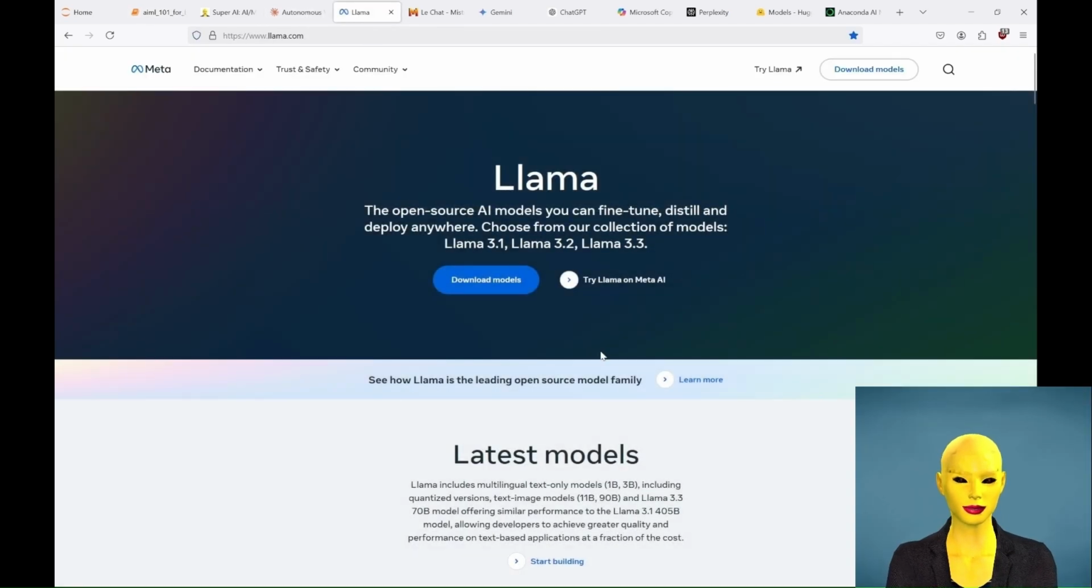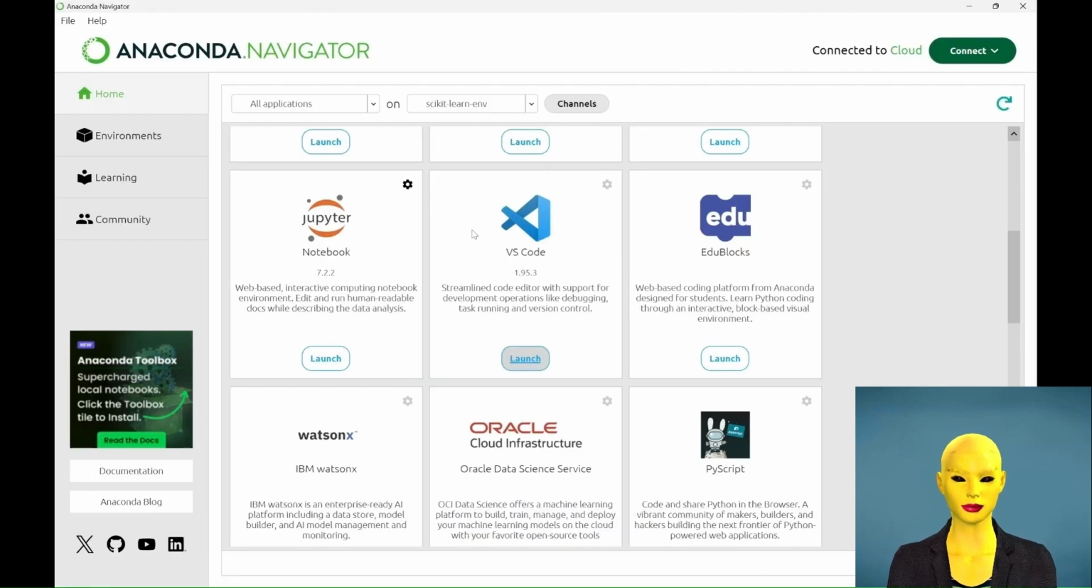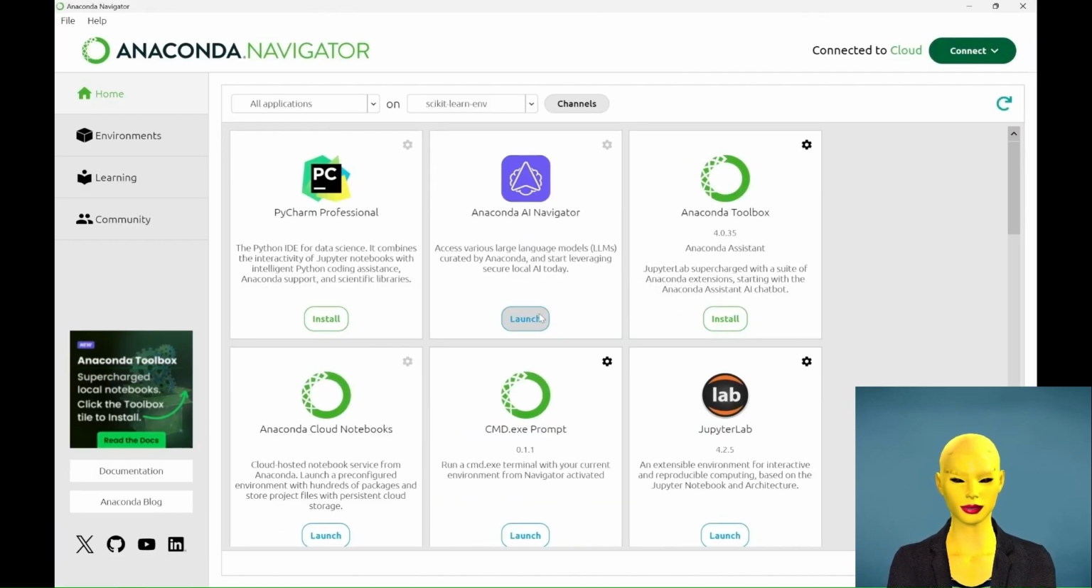The next model is Llama from Meta AI, Facebook. It's free and open source. You can download it to your computer or use it online through Meta. And you can also run it with the same Anaconda we've been using during this tutorial in previous videos. In Anaconda you can install Anaconda AI Navigator, just like we previously installed Jupyter Notebooks. From within that navigator, you can download the Llama model.